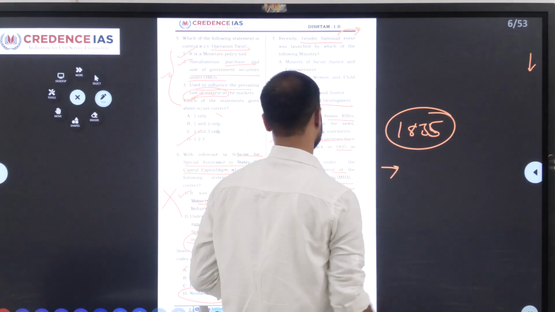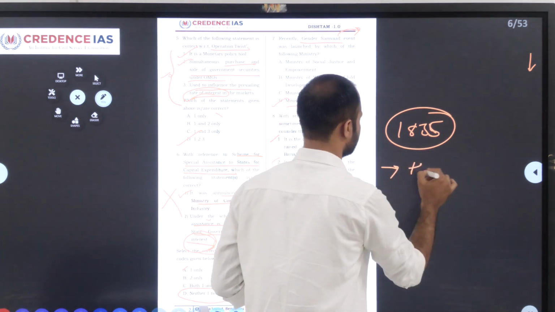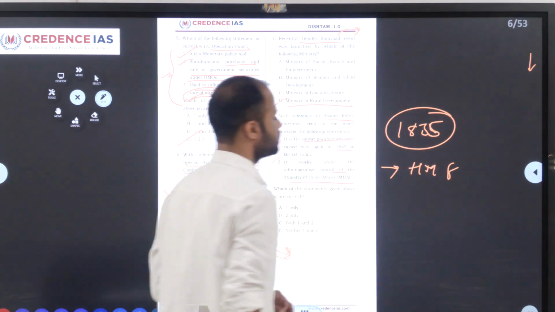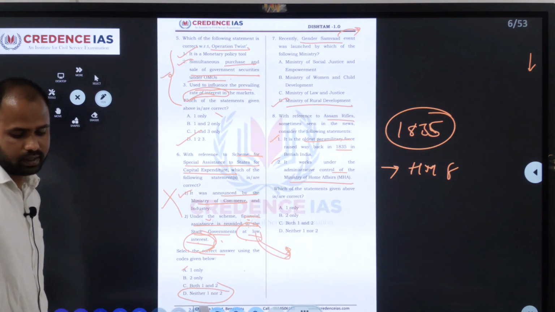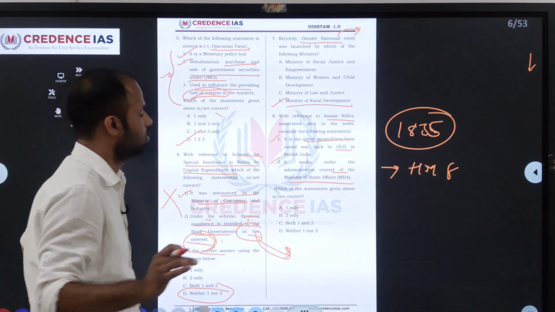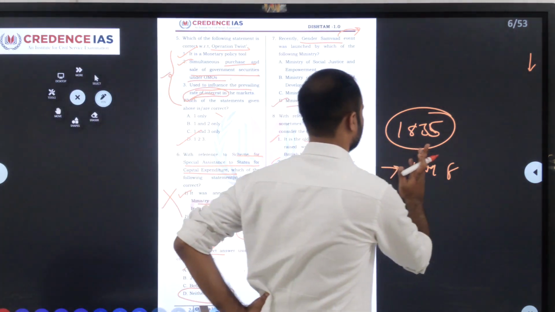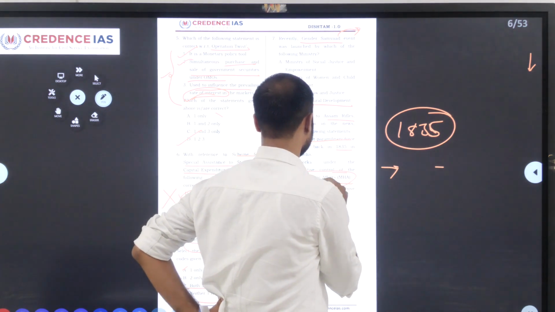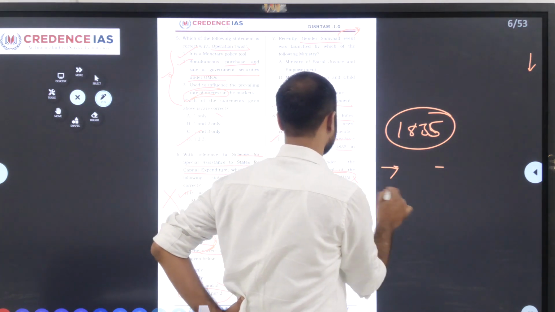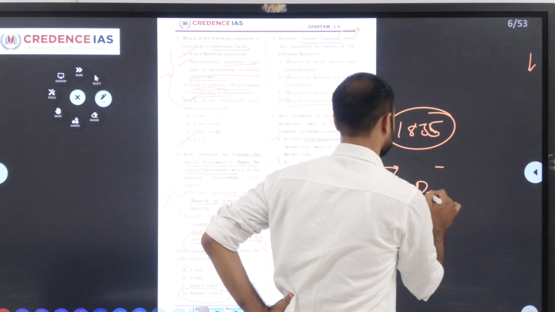It is under the administrative control of the Home Minister. But what happened? It is under the Home Minister for administrative control, but it is actually operationally controlled by the Defense Ministry.